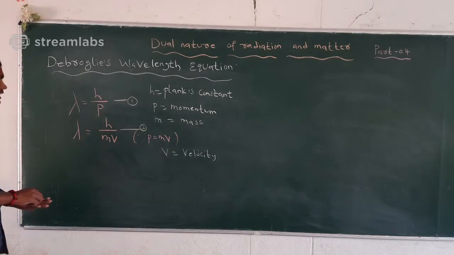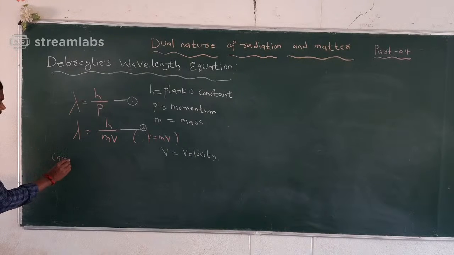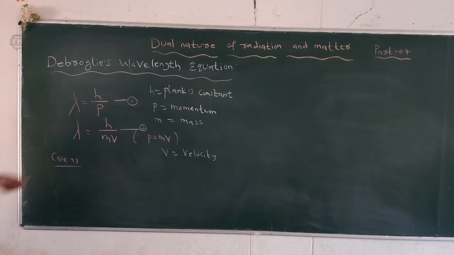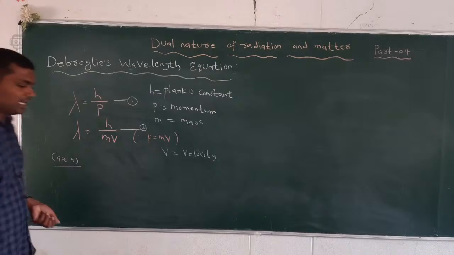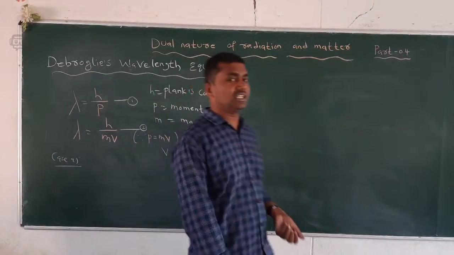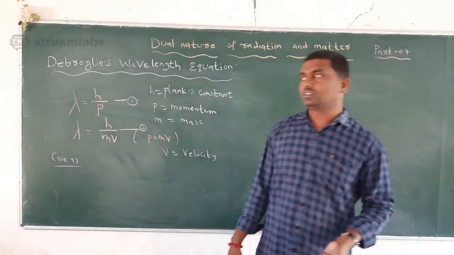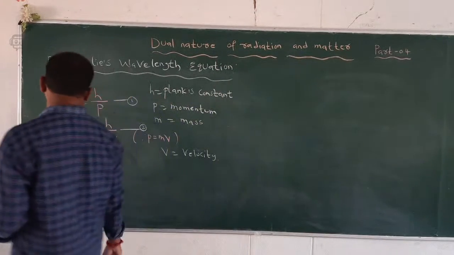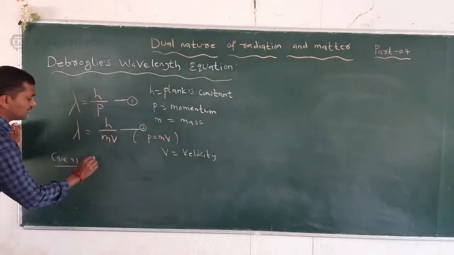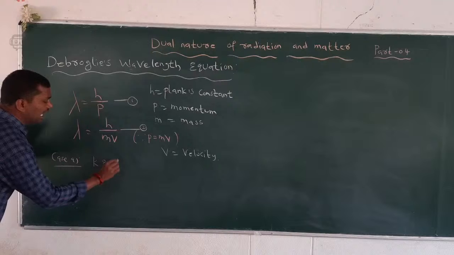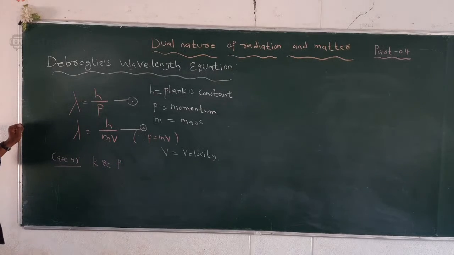Next one, we will go for discussion about the case A. So we can write case A. So in this one, we can observe the equation where p is the momentum, but we can take the electron's kinetic energy. It is represented by k. So the relation between k and p. What I am saying here, the relation between k and p, kinetic energy and momentum.